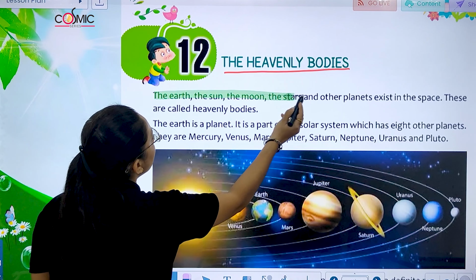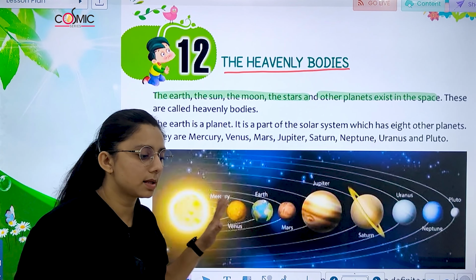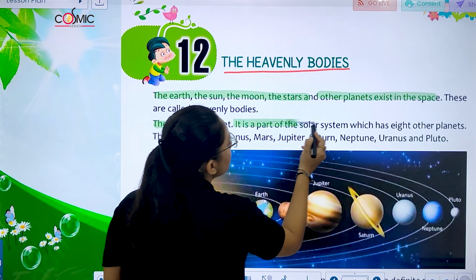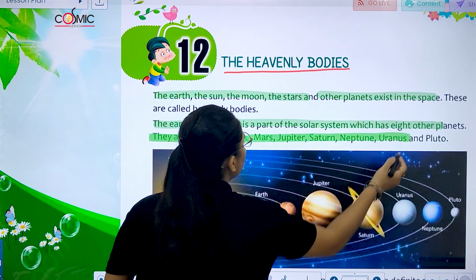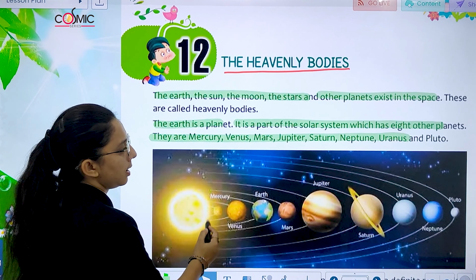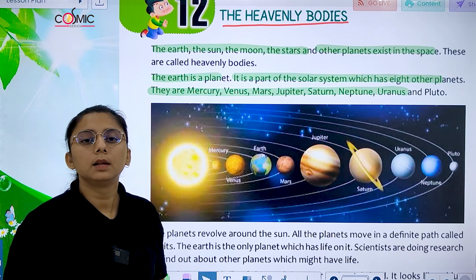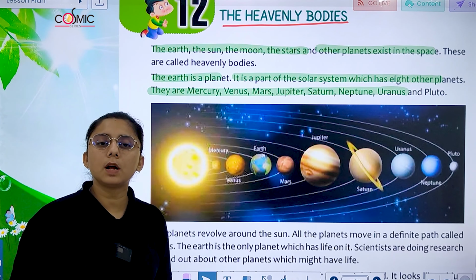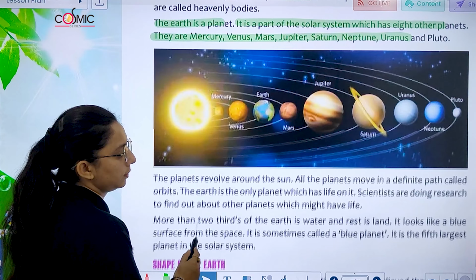The earth, the sun, moon, and the stars and other planets exist in space, and these are known as heavenly bodies. The earth is a planet. It is part of the solar system, which has 8 other planets. They are Mercury, Venus, Mars, Jupiter, Saturn, Neptune, Uranus, and Pluto. These are the planets, and this is the sun. The planets revolve around the sun, and all planets move in a definite path.